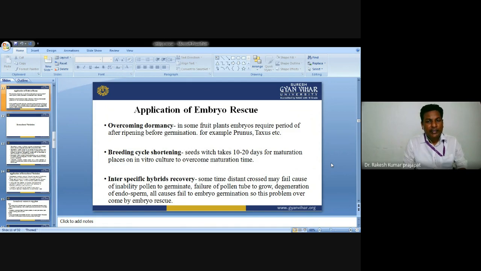In some fruit plants, the embryo requires a period of after-ripening before germination. Example, Prunus and Taxus. In these two plant species, the embryo requires a period of after-ripening. So at that time we can use these techniques.